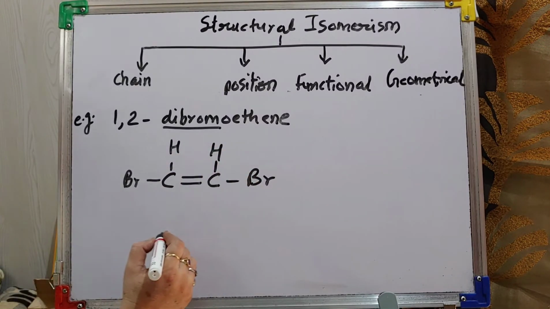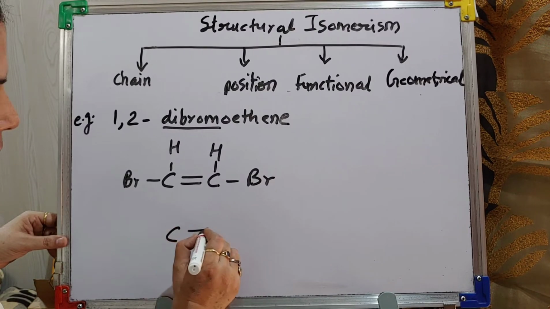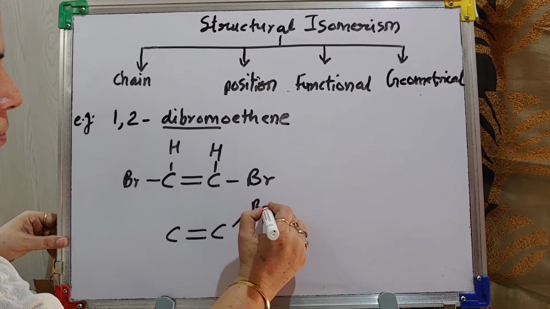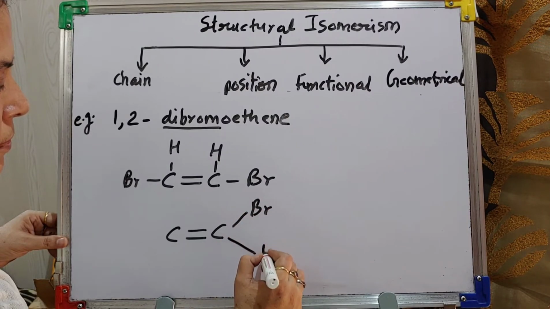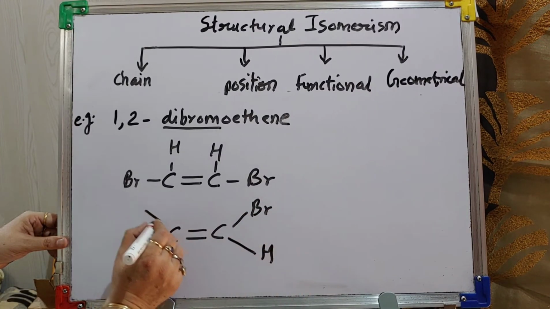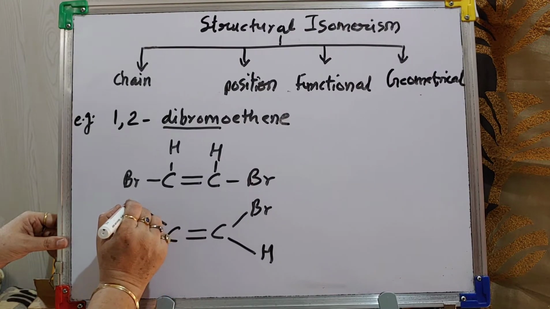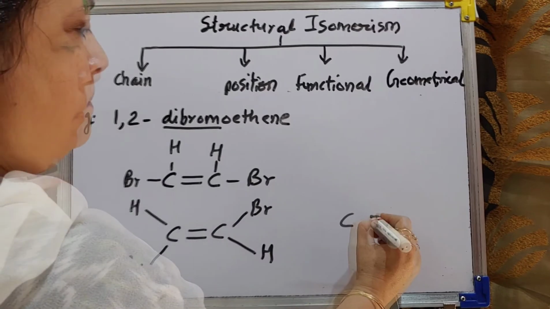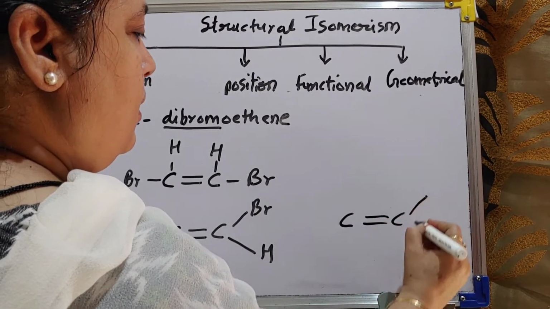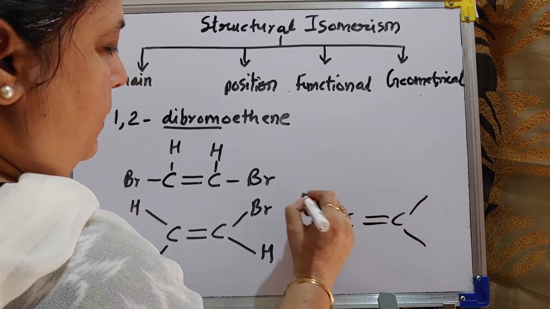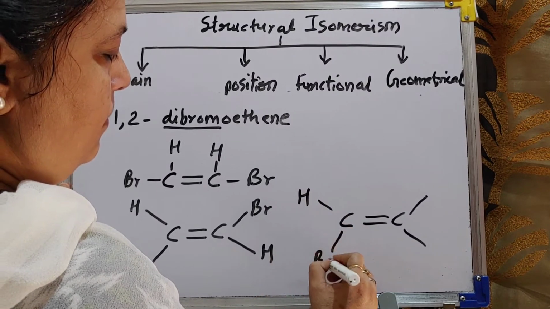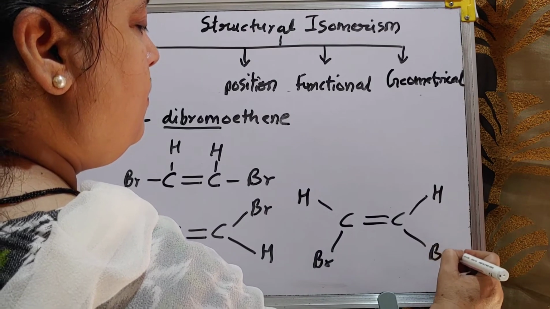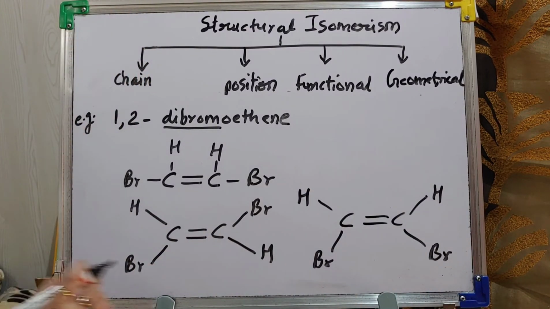Okay. Now if I write the geometric structure like this, if I write this, see what change I have done.